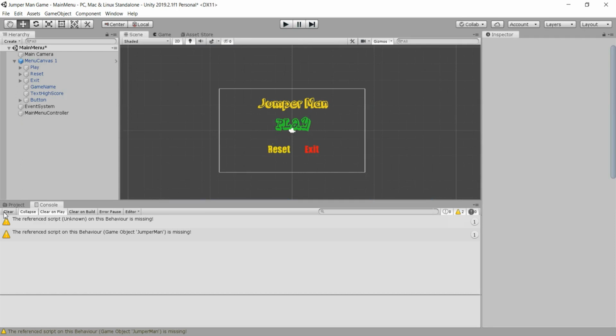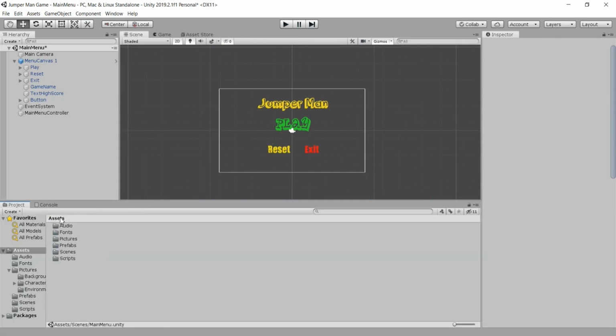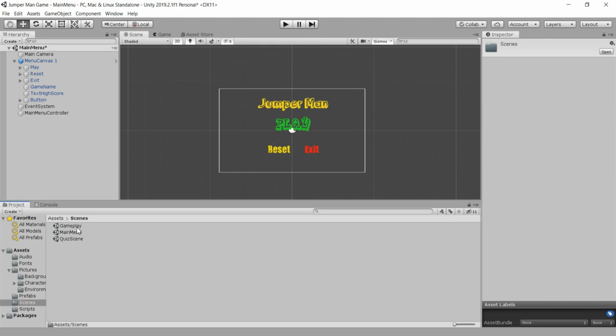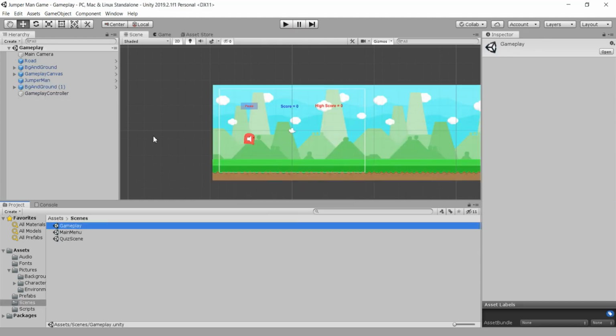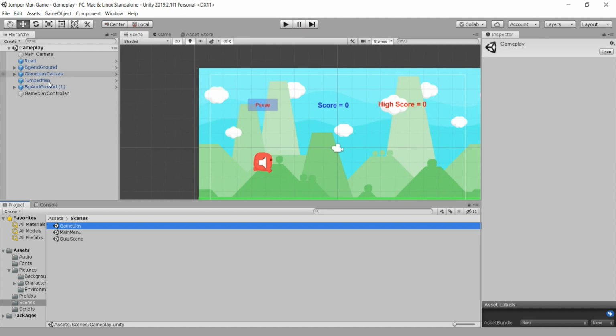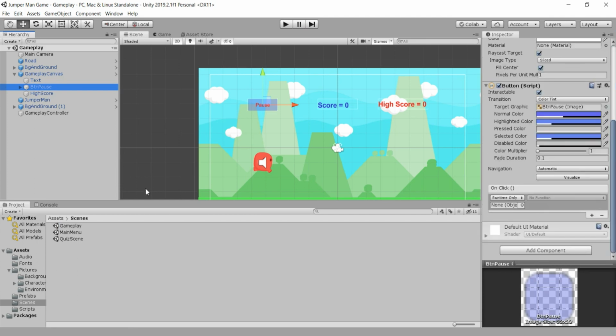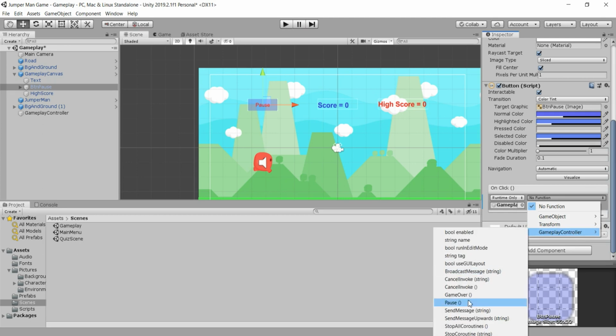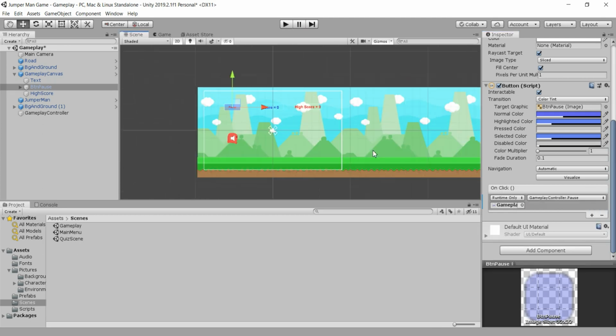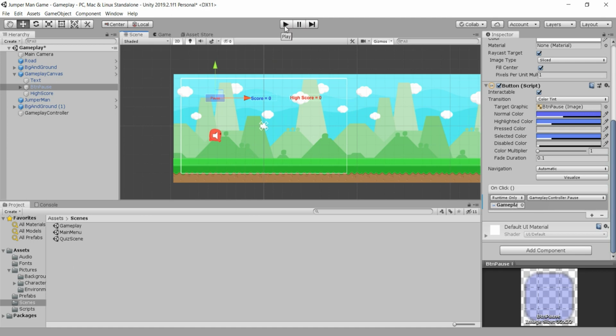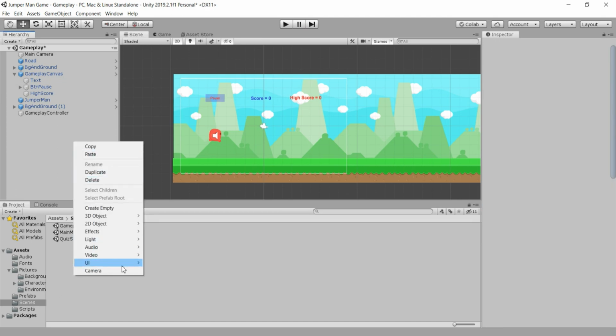So the last thing that we need to do in this game is going here in the gameplay scene. When we go here in the scenes and to the gameplay, we are going to save our main menu scene. We are going simply to pass the pause button. So in the gameplay, take our pause button, and we give the functionality to this button by dragging this gameplay controller game object that holds our controller script and passing here the pause button. We can also test this out for the last time, and our button actually probably won't work because of the same error that we had in the quiz and in the main menu scene, and that is we didn't import our event system along with this canvas.